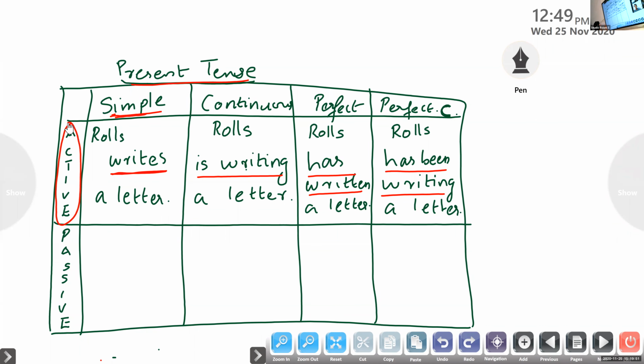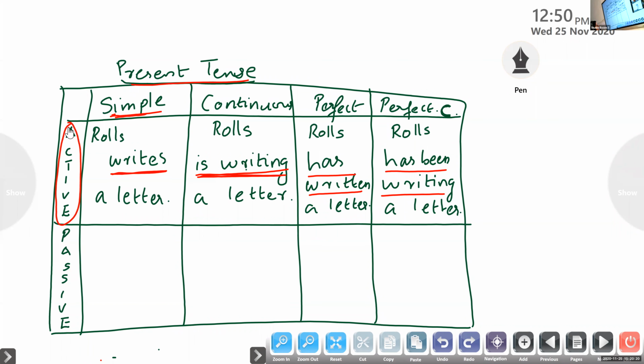Second one, present continuous form. Gautam Krishna, the present continuous form is Rolls is writing a letter. So the finite verb, you said, is writing. Clear? Yes, ma'am. So the sentence is given in active voice, right? Yes, ma'am.